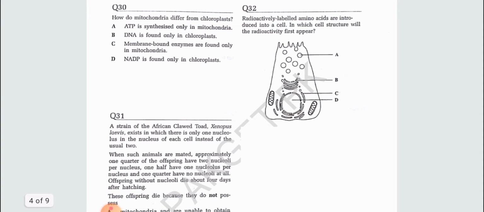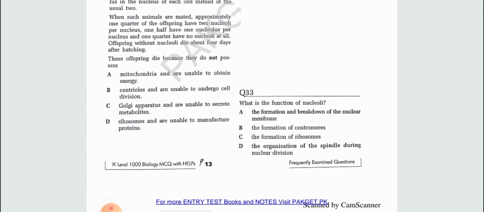And then move on. Radioactively labeled amino acids are introduced into a cell. In which cell structure will the radioactivity first appear? Whenever the amino acids enter the cell or form in the cell, they will first be associated with the rough endoplasmic reticulum, and basically on the ribosomes. So the correct option is C.